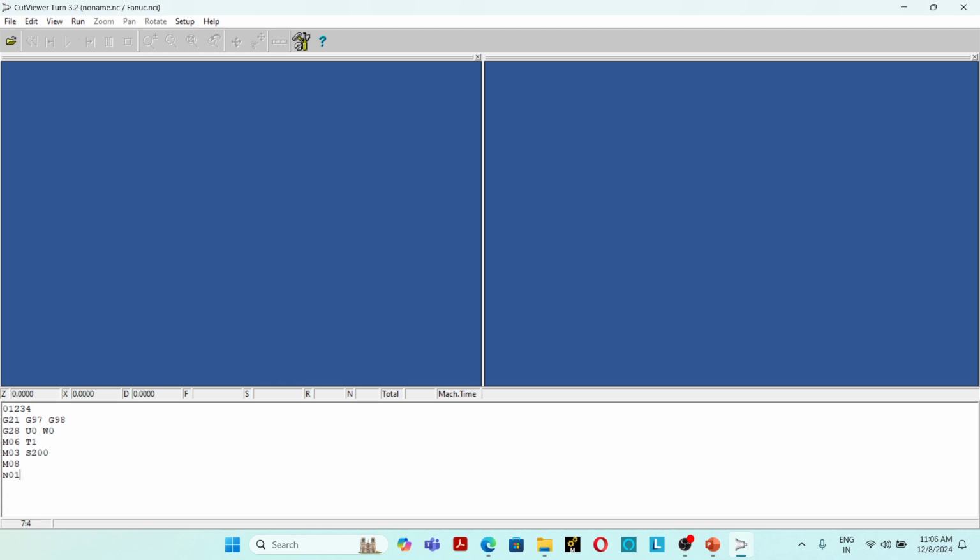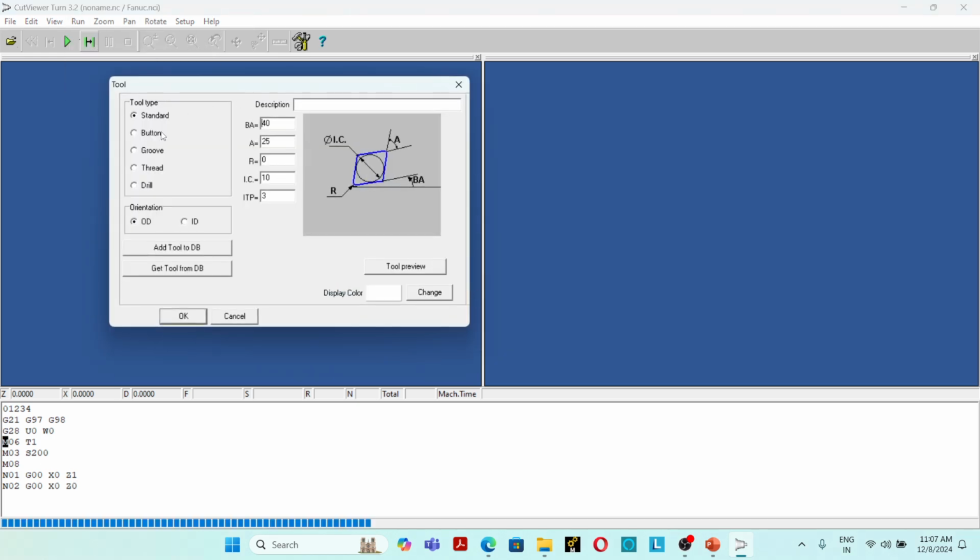Then N01 G00 X0 Z1. N02 G00 X0 Z0. Run, rebuild. So we have several tools available here: standard, button, groove, thread, drill.